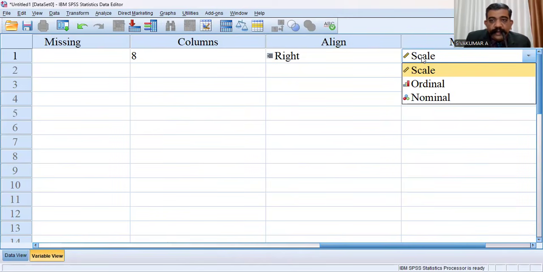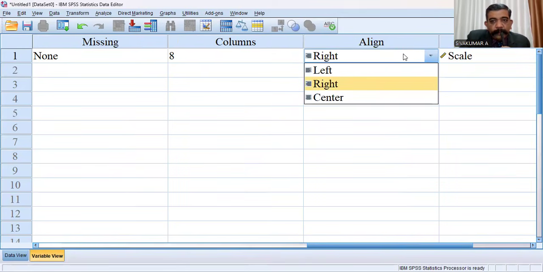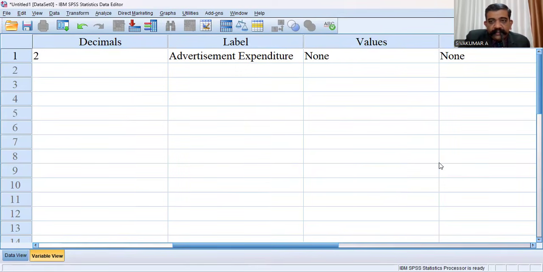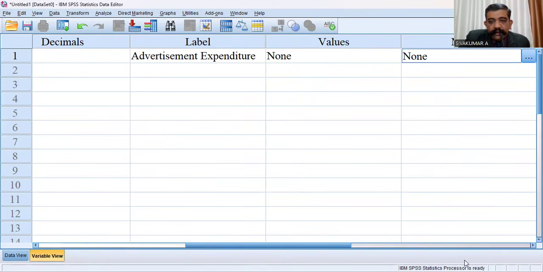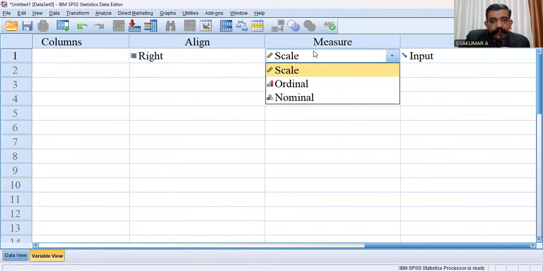In the SPSS screen, you can only see three options. First is scale, second is ordinal, third is nominal. Ratio scale plus interval scale is classified as scale.